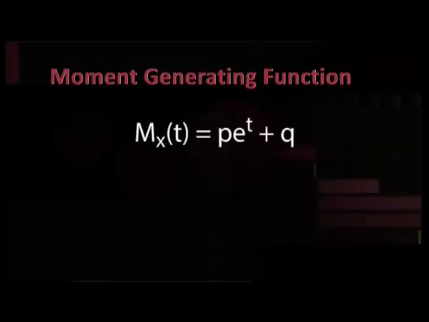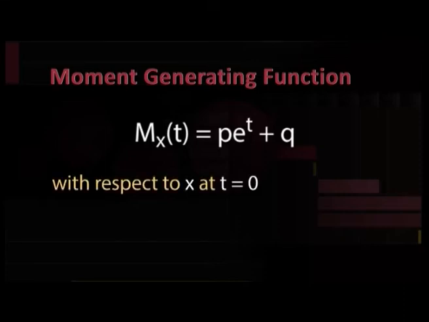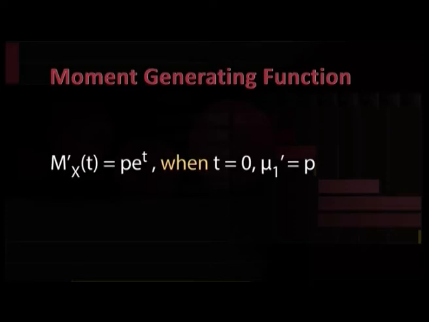From the moment generating function, we can find raw moments by differentiating M_X(t) = pe^t + q with respect to t at t = 0. First derivative M'_X(t) = pe^t; at t = 0, mu 1 dash is equal to p.